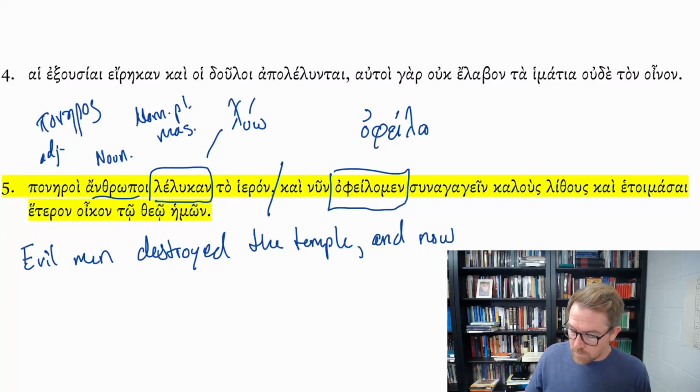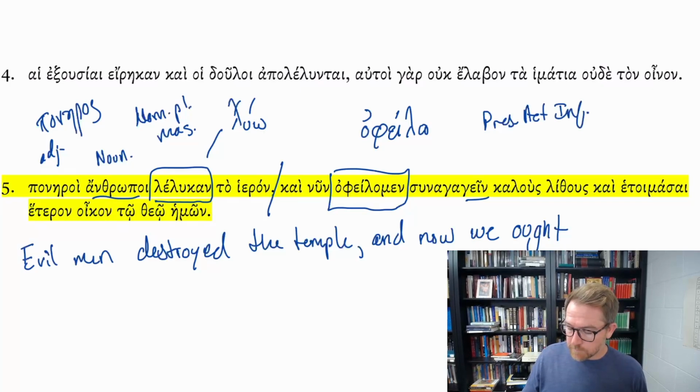Now we ought sunago, and like thelo, ophelo is one of those verbs that likes a complement, and this ain ending tells me I'm looking at a present active infinitive from sunagago, I gather together. We ought to gather